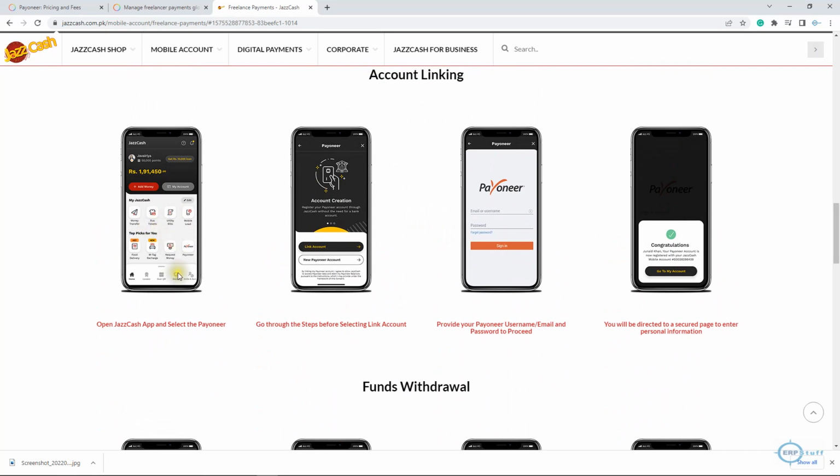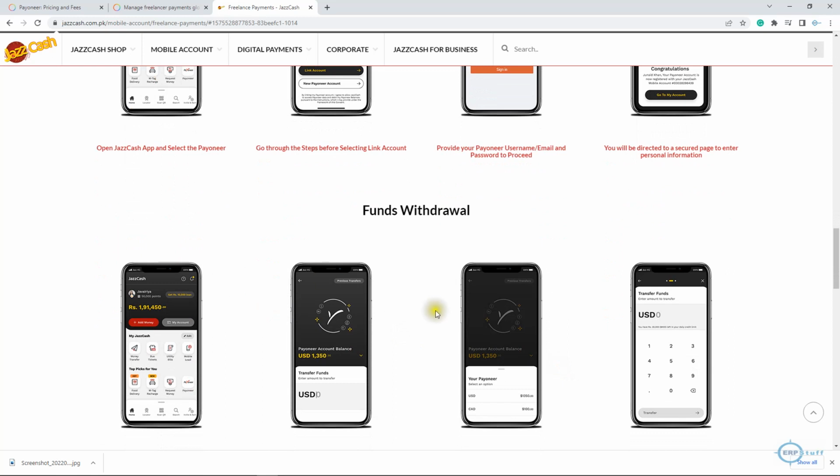Here you will just link the account. When you log into JazzCash, below you will find a Payoneer icon like here. Then you can just link. It will take hardly a few seconds to complete, or maybe 1 minute. Then it will send you one SMS for OTP verification, and that's it. And then you can request transfer of funds from the JazzCash account.